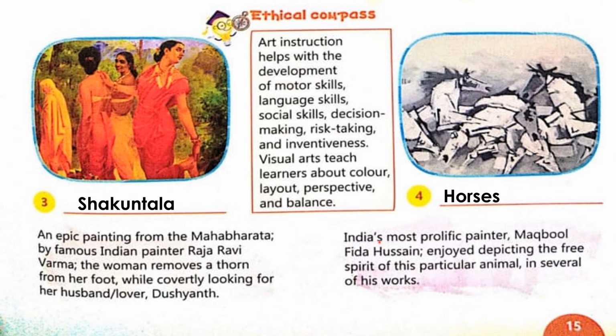The next clue is India's most prolific painter Maqbool Fida Hussain enjoyed depicting the free spirit of this particular animal in several of his works. So this particular animal is the horse. You can see this is the picture of horses.